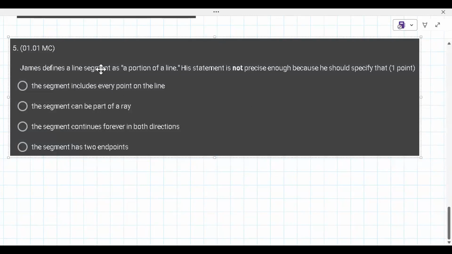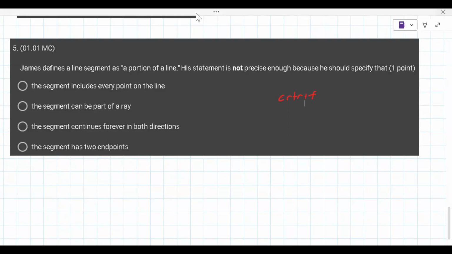All right, so James defines a line segment as a portion of a line. His statement is not precise enough because you should specify that. This is one of those things where you probably have some notes in your class. One of the things you want to learn how to do is use Control F to search for things, because the right answer will likely be in your notes on this section, 1-1. You will find what it is.